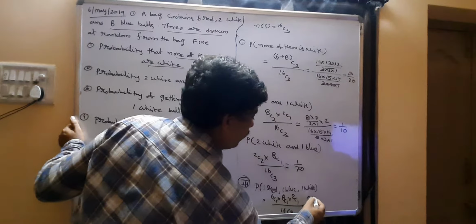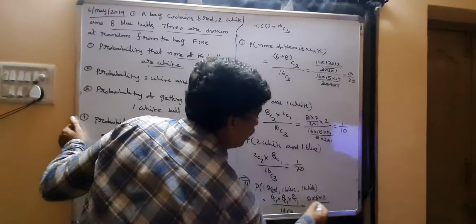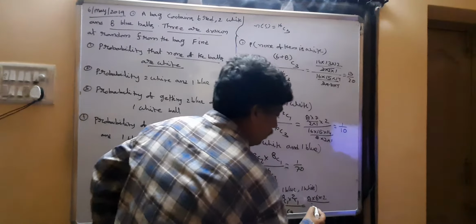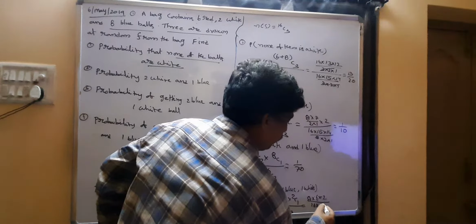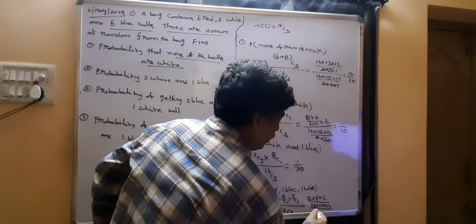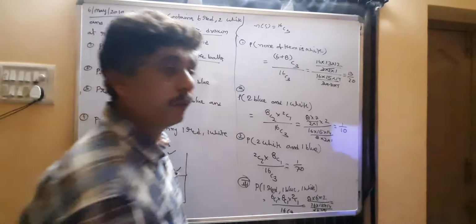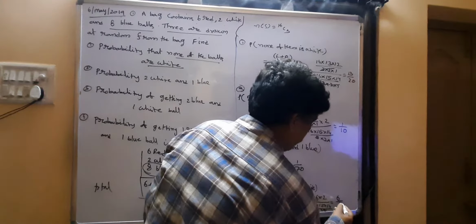That is 8 into 6 into 2 by 16 into 15 into 14 by 3 into 2 into 1. We get the answer 6 by 35.